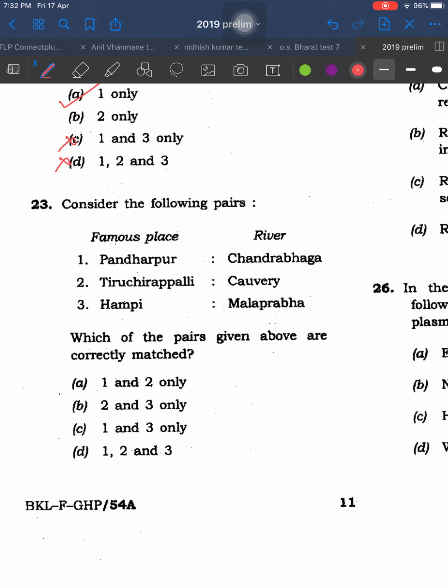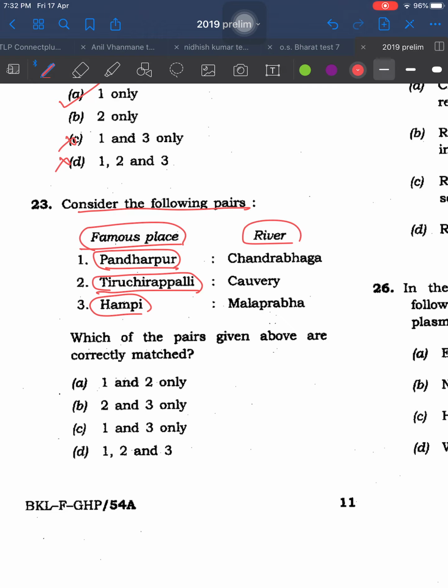Now this is the most easiest question. Famous places and rivers. In general, it is quite difficult for us to know each and every place around a particular river. There are more than 1,000 rivers in India, and there are so many places around or on the banks of those rivers.